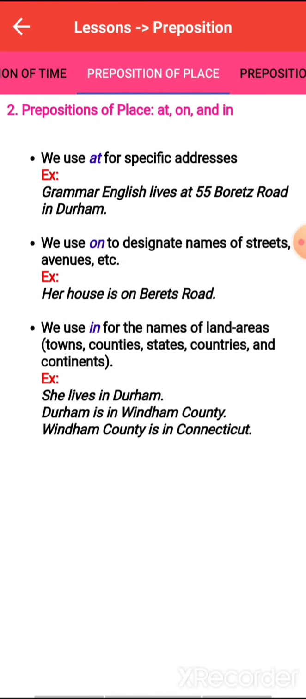Next you can see here the preposition of place. Again I am telling you the differences between them. The rest we know, the rest we can do, but where we lack, that has been given over here. The first is at, on and in. The difference between at, on and in when it comes to place. So at will be used for a specific address.